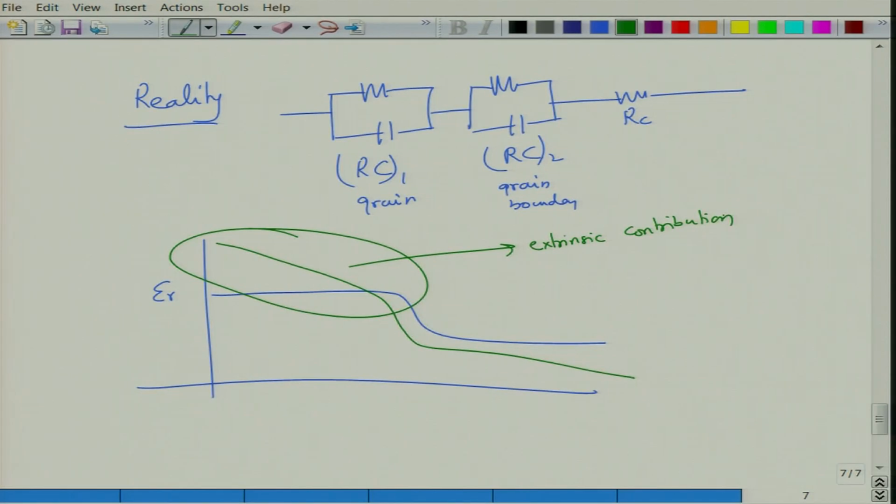So, which could be defects, for example, vacancies in the system, a variety of defects. From the blue plot, it is easy to measure what the dielectric constant is, because there is a contribution which is frequency independent, but here you have a frequency dependence. So, how do you separate out the real dielectric constant? It is difficult to tell. So, that is why you need to carry out impedance analysis,